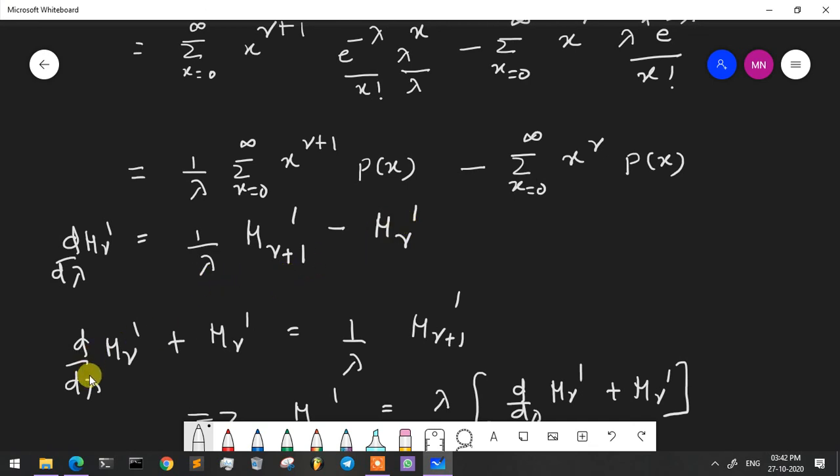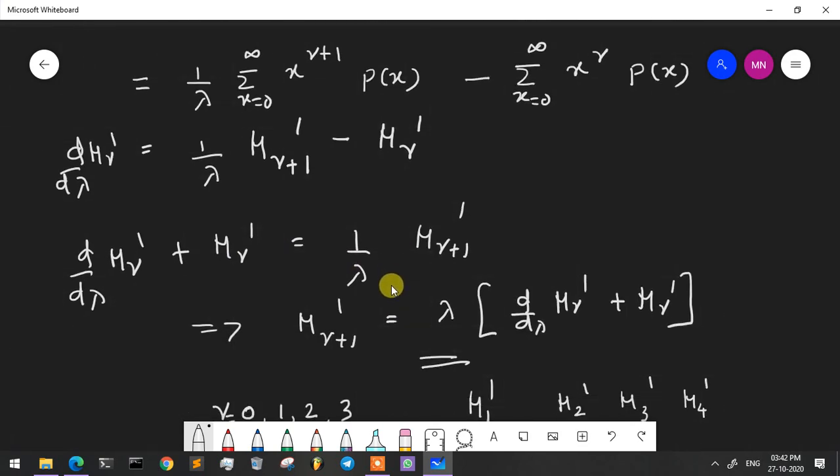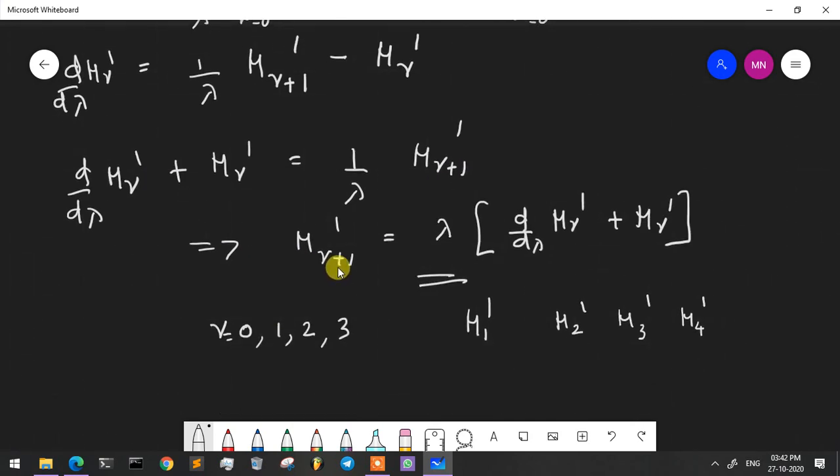Then d by d lambda of mu r dash plus mu r dash is equal to 1 by lambda mu r plus 1 dash. From this we get mu r plus 1 dash is equal to lambda into d by d lambda of mu r dash plus mu r dash.